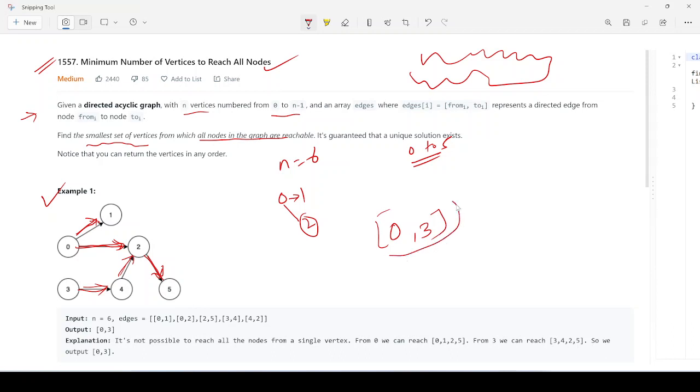So these are the set, we can say, and with this respect we can say that this will be our answer, the smallest set of vertices. So these are 2 vertices as the smallest set, and we have to return in any order, either 3 or 0 or 0 or 3, any order you can mention, right, as it is saying here. You can return that.